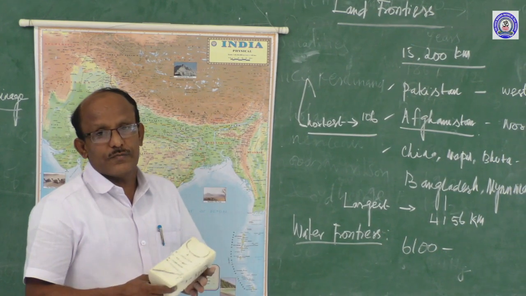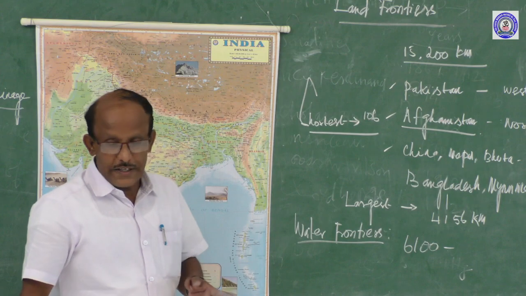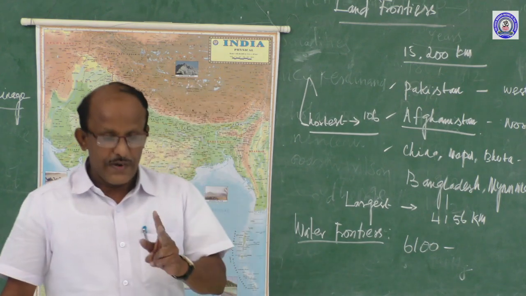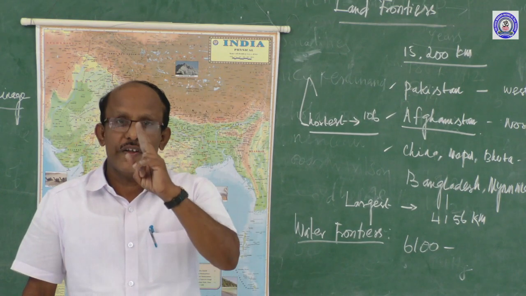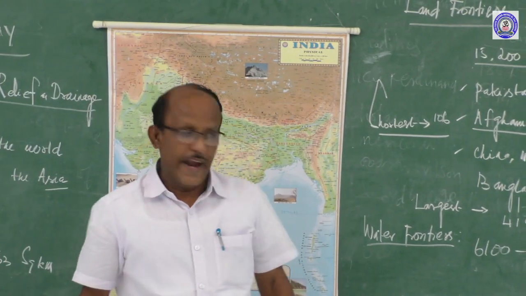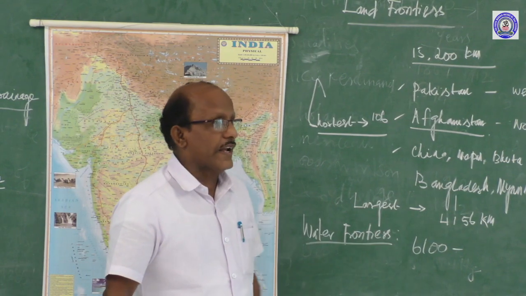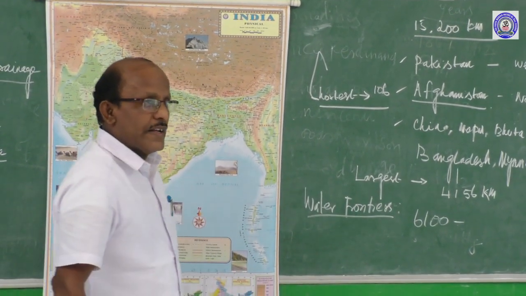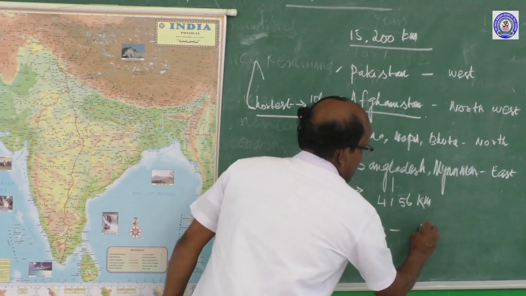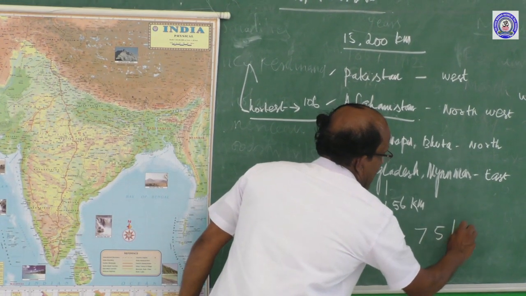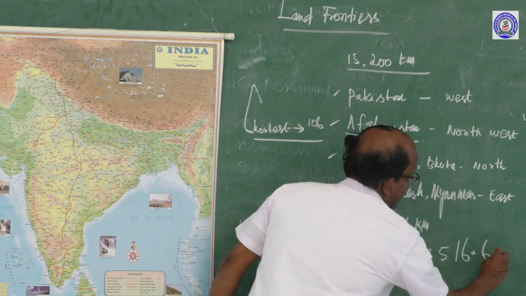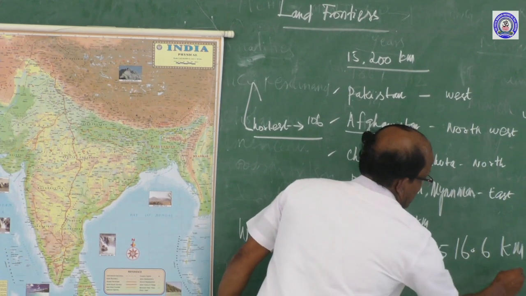In the textbooks, two different lengths of the coastline are given in two places. In one place it is 6,100 kilometers, and in another place 7,516.6 kilometers.